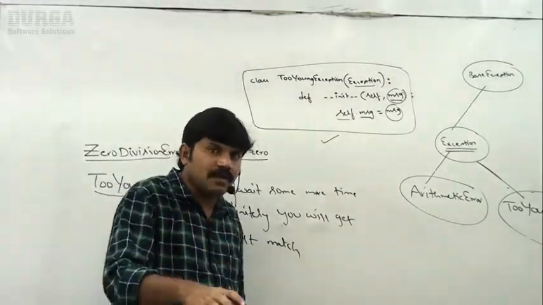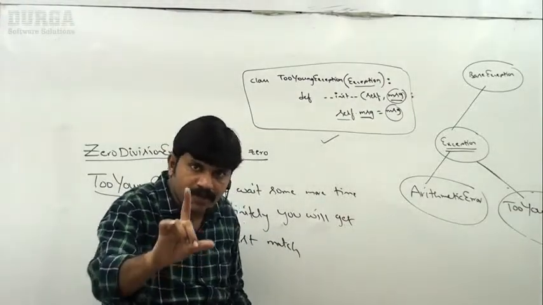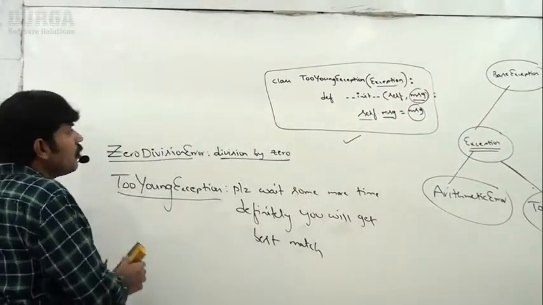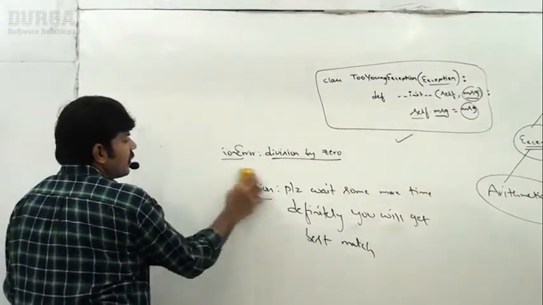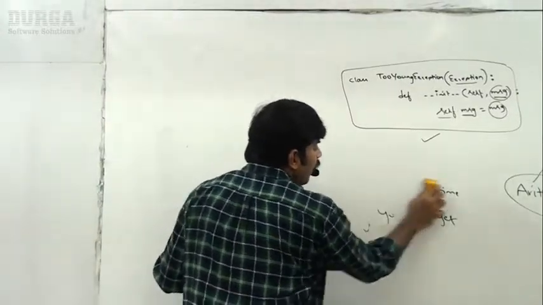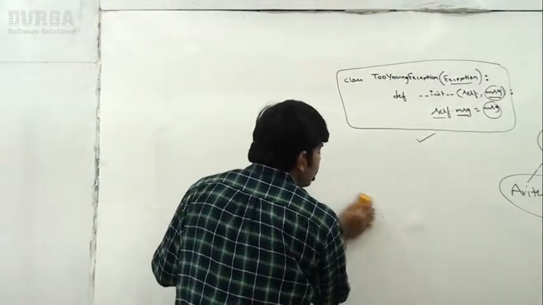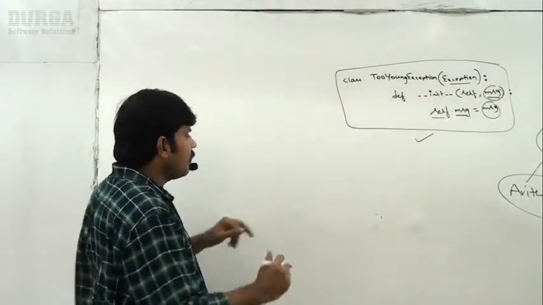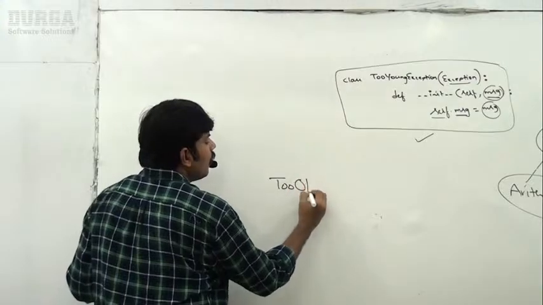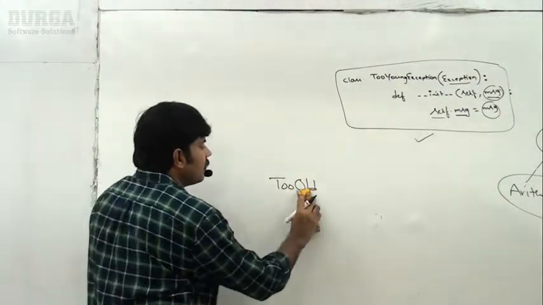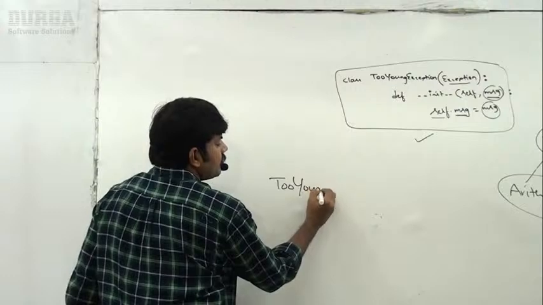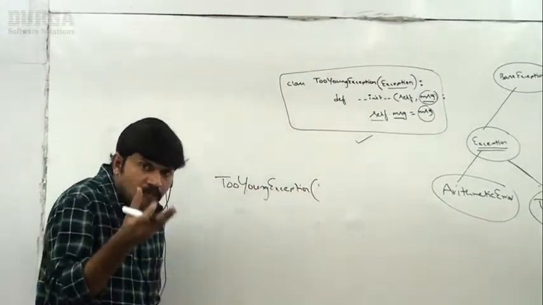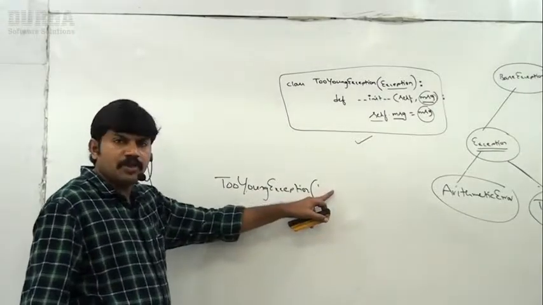Of course, with an example, with an executable program, I will explain. First get the basic idea. Next, I have to raise this based on my requirements. How can you raise this one? Very simple: create an object for this class. Now I'm taking TooYoungException like this, and here just pass the description, whatever description you want.